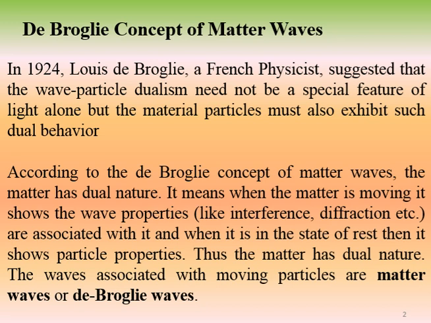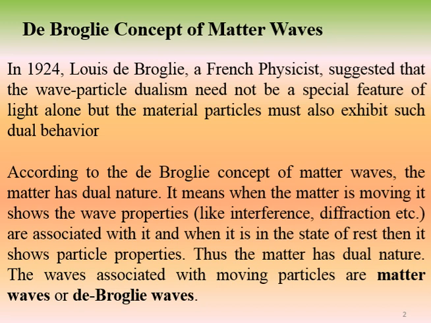In 1924, Louis de Broglie, a French physicist, suggested that wave-particle dualism need not be a special feature of light alone, but that material particles must also exhibit such dual behavior. According to de Broglie's concept of matter waves, matter has a dual nature.